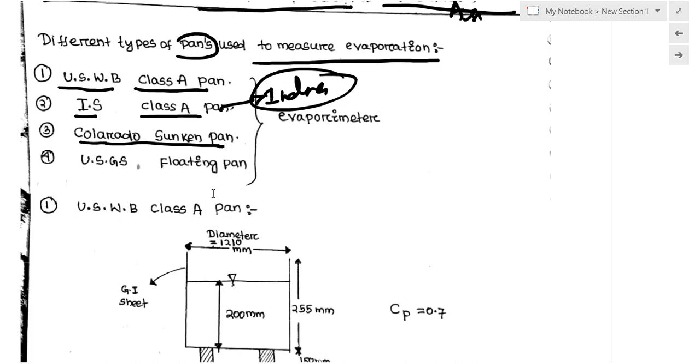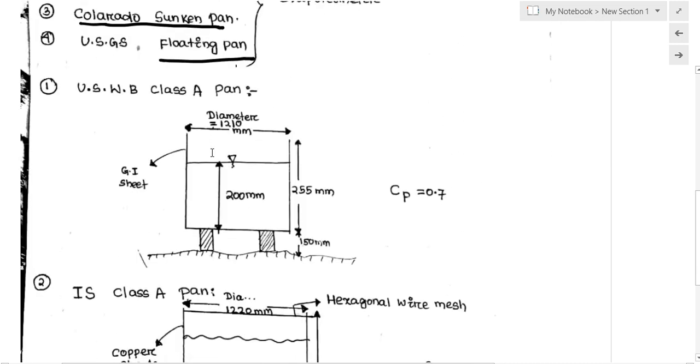Instead of installing the pan adjacent to the water body, it floats on the water body, and the depth of water evaporated is calculated from this floating pan.